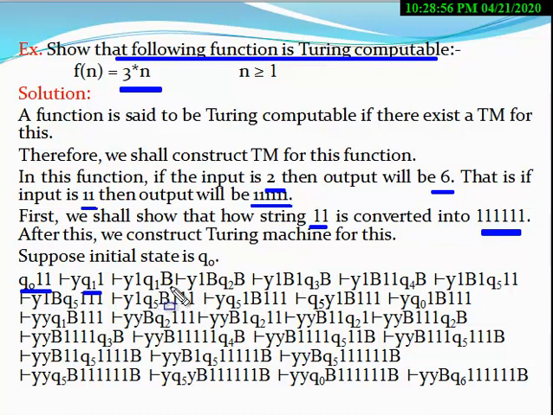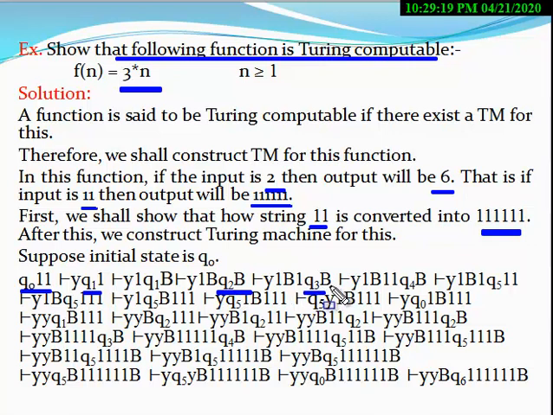So at Q1 blank, the machine changes its state. Now you replace this blank symbol by 1 and change the state to Q3. So the state changes from Q2 to Q3, and the first blank is replaced by 1.